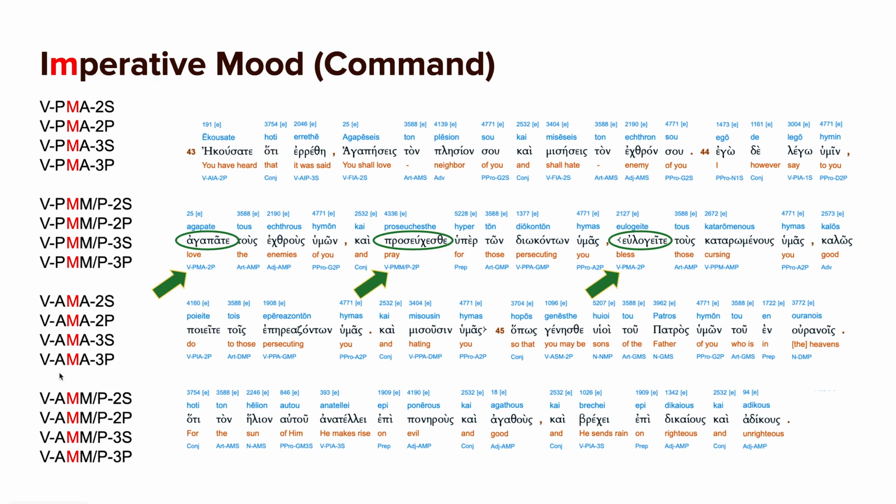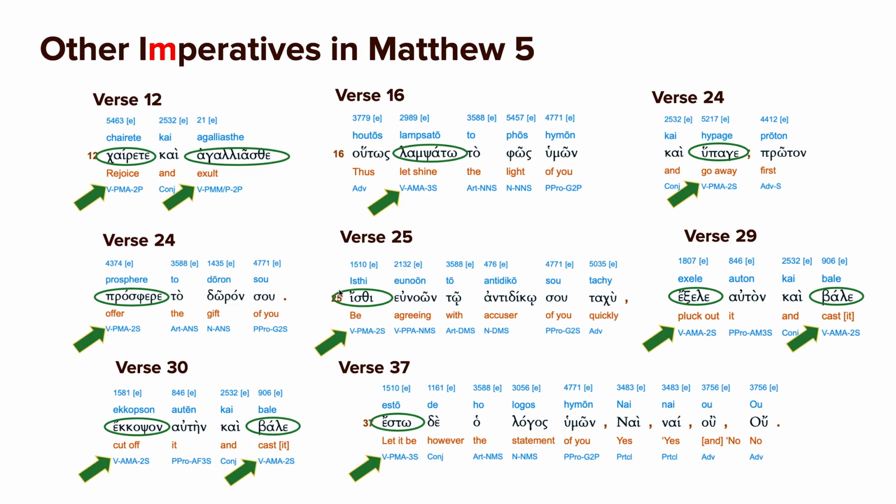And then down here you have another version of imperative, which is aorist. The aorist form is a little different. So we're not going to learn all these forms. I just wanted to point out to you that there are a lot of ways of using commands in Greek. All right, so let's talk about some other uses of the imperative in Matthew 5.